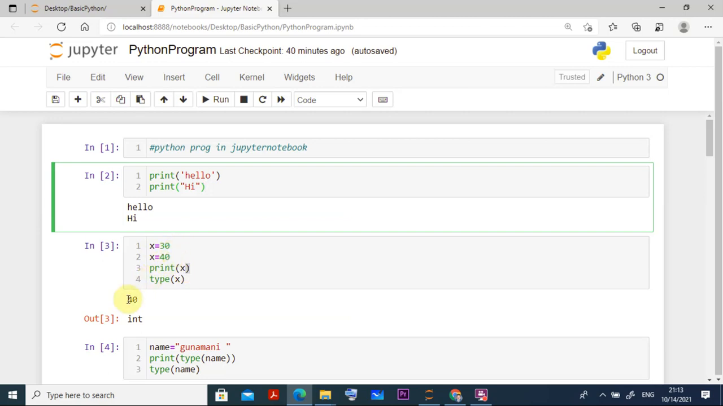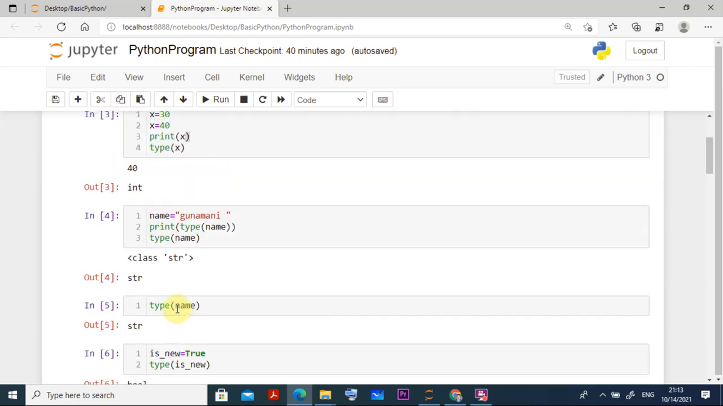In Python there is no need to write the integer type. By default it takes it. For example, I have taken x is equal to 30 or 40, these are all integers. So if I write type x, then it gives integer. Or you can write print type x, and it will give the same thing, class int.